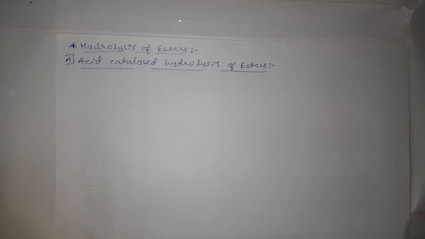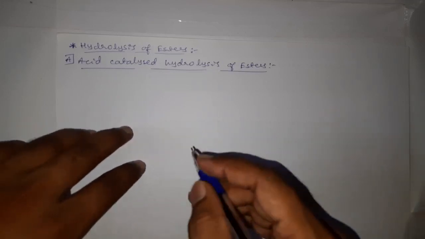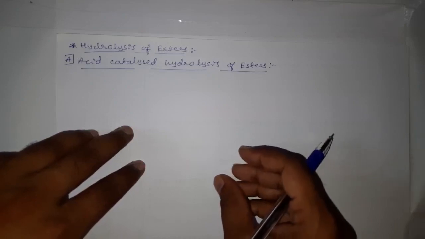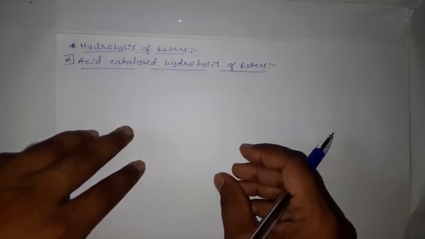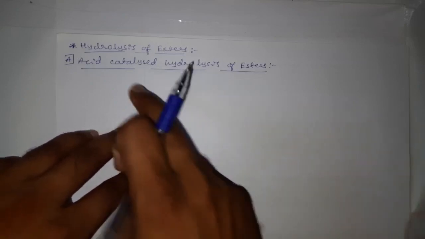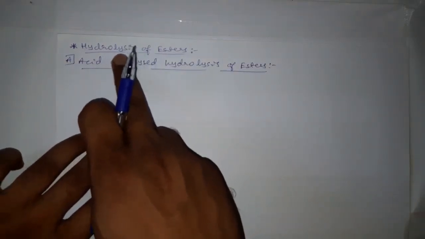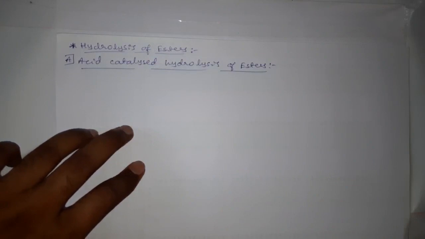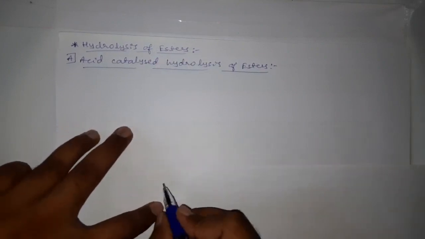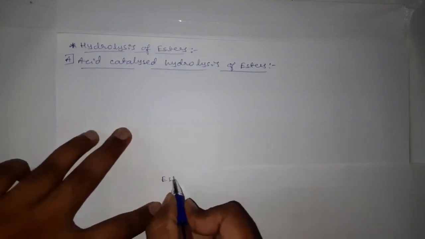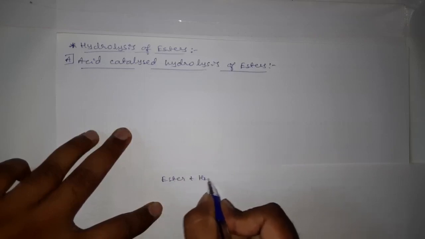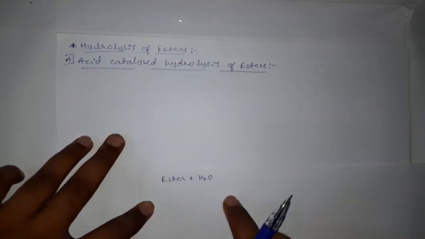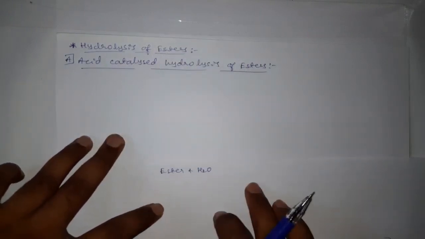In last session we discussed the esterification process, that is the formation of esters using carboxylic acids and alcohol. In this session we are going to discuss the hydrolysis of esters. Hydrolysis of esters means the addition of water to esters. Hydrolysis means what? Addition of water. Then hydrolysis of ester means addition of water to esters.